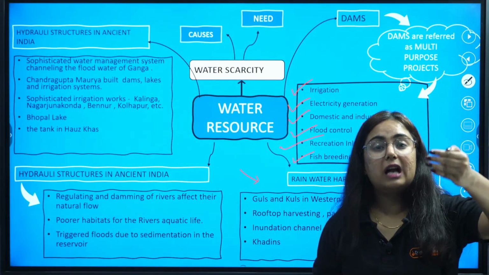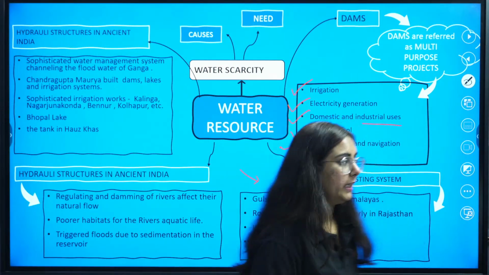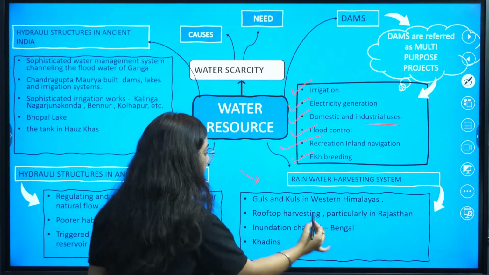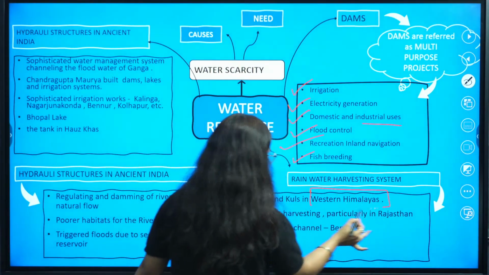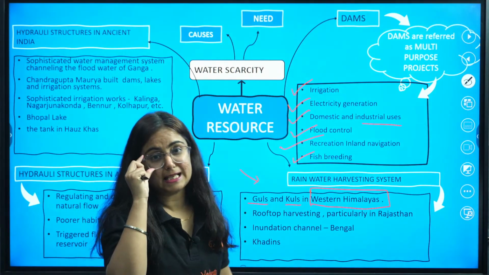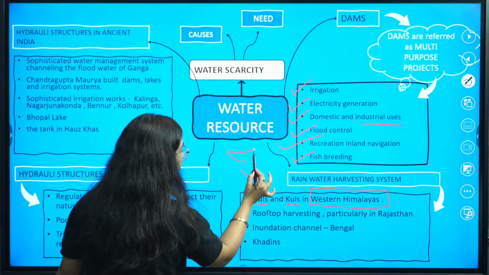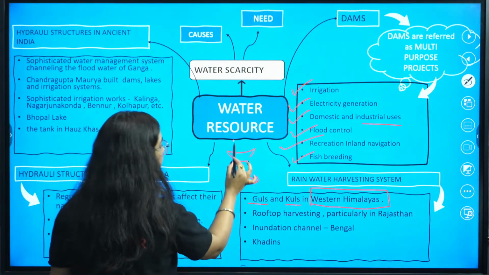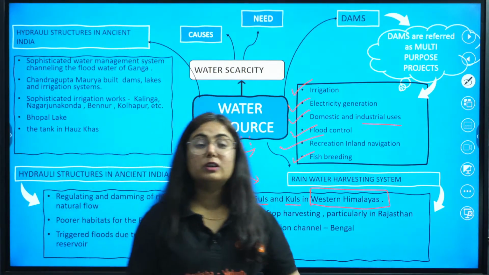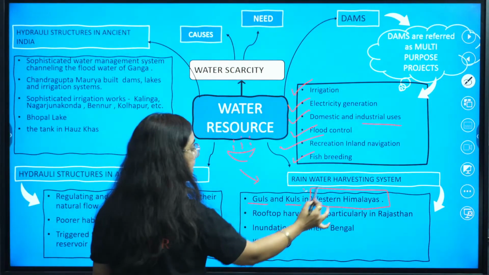How is this rainwater harvesting system done in different places of India? In the Western Himalayas, pay attention, they are known as guls and kuls. If you see the NCERT, a small lake type structure is made where the rainwater is collected. So what are they known as? Guls and kuls, in the Western Himalayas.